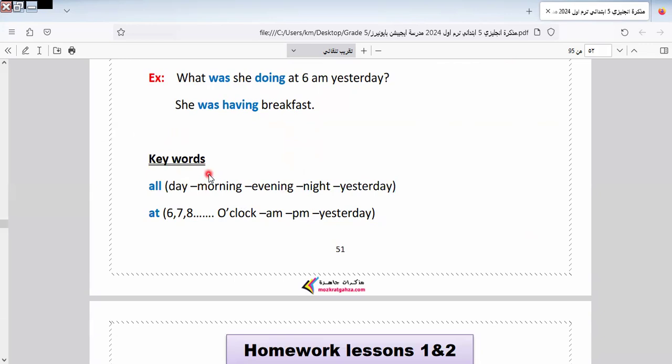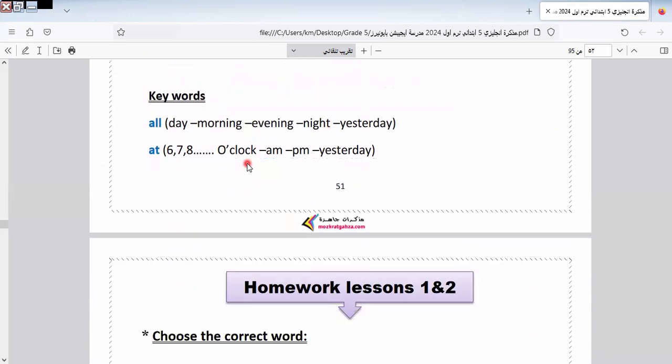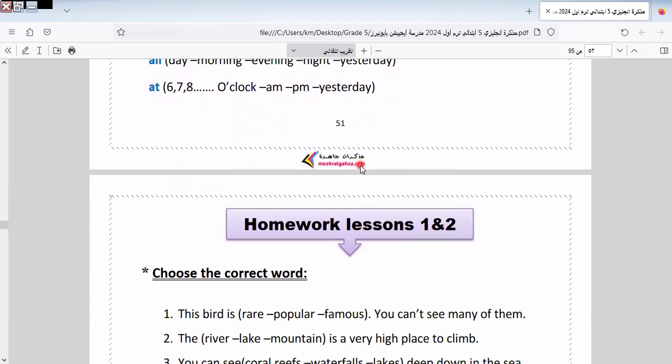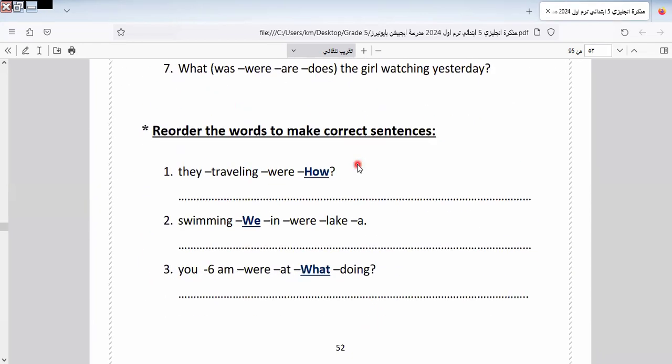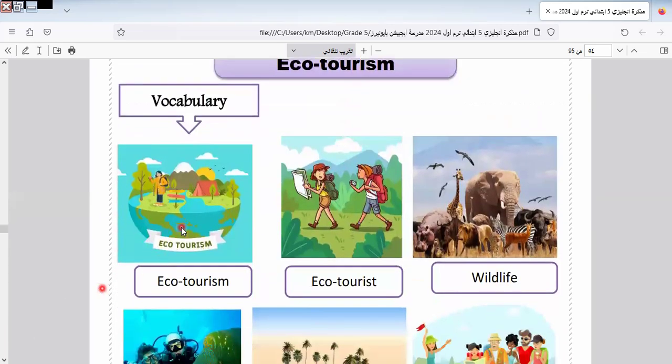All the keywords of this tense, it will be all and at, okay? When I see all day, or morning, or evening, or night, or yesterday, so these are the keywords of what? Of past continuous tense. Or at 7, at 8, at any o'clock, AM, PM, yesterday. So all these express past continuous tense. Let's continue the rest of the exercise.